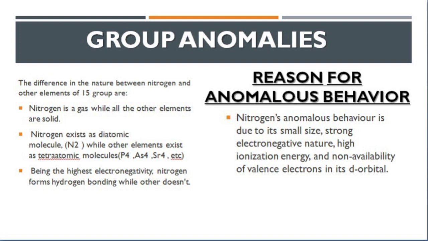The third reason is that there is no electron in the d orbital of nitrogen, while other members have electrons in the d orbital. So these were the reasons why nitrogen shows anomalous behavior with respect to the remaining members of group 15.